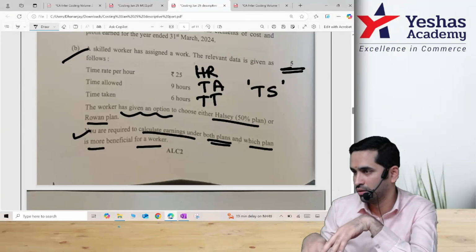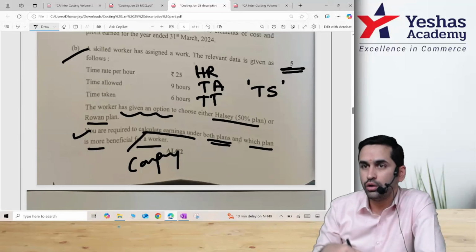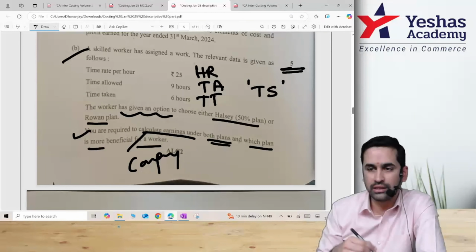What if in your paper, they say which plan is good for company, you will choose the lower one because company wants to pay lesser money.